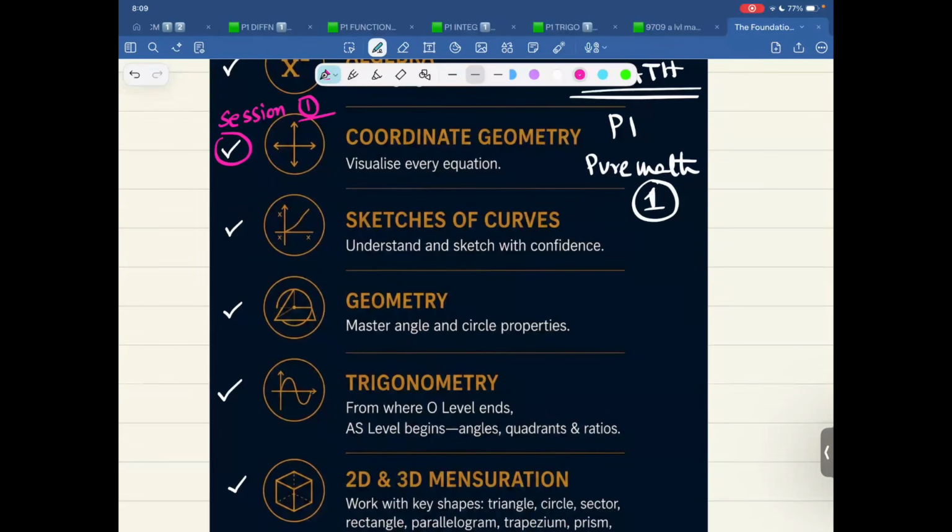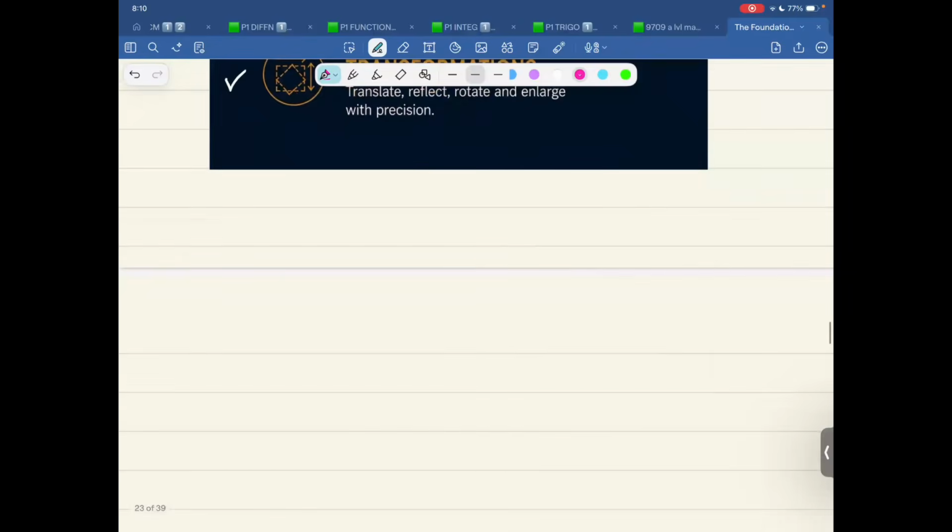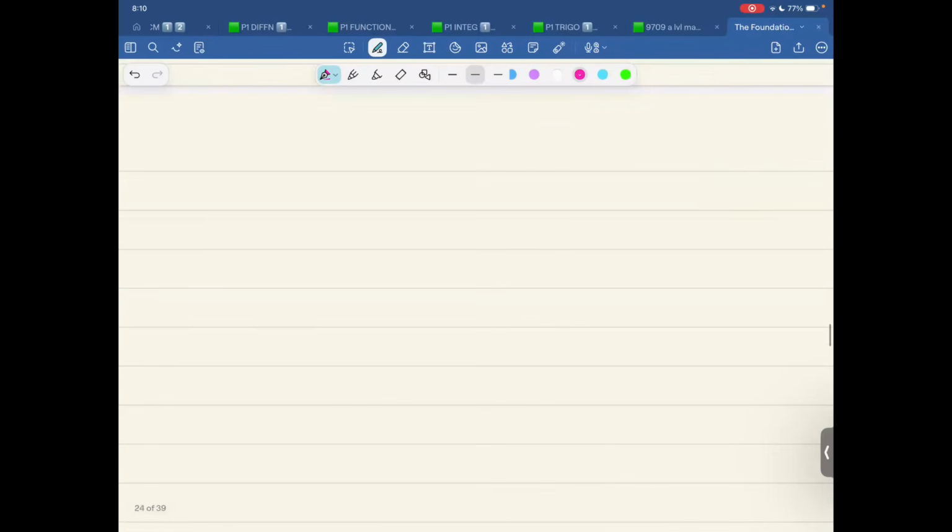Someone asked this question again: why don't we take P1 and P2? I think I've answered that. With P1, P2 you cannot go ahead with other components. The thing closes over there. So that's only one year of math. That's not AS level maths. You should study P1, S1 in the first year, and then P3 and something in the next year. So I think I've answered every single question over here.